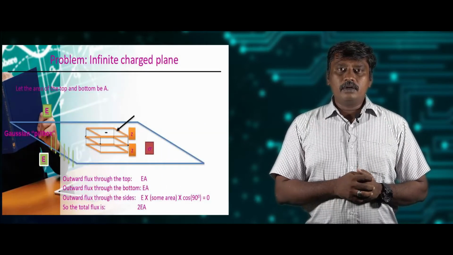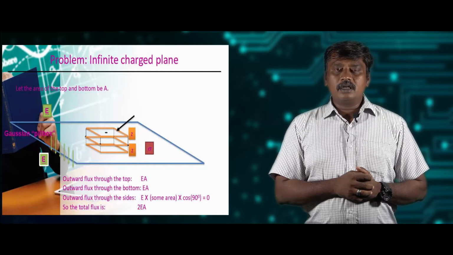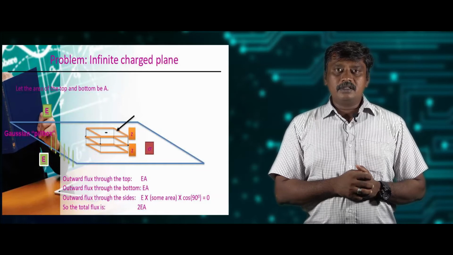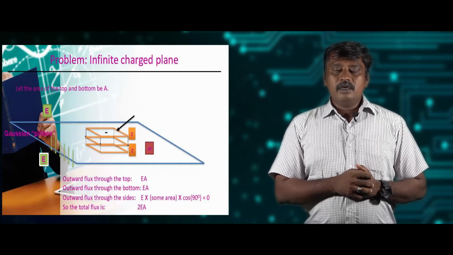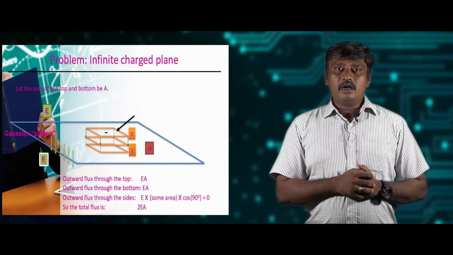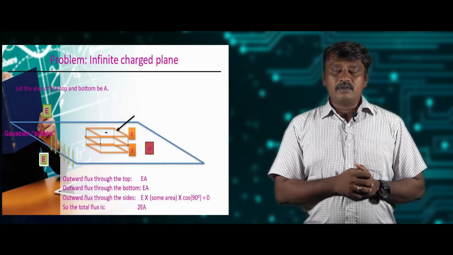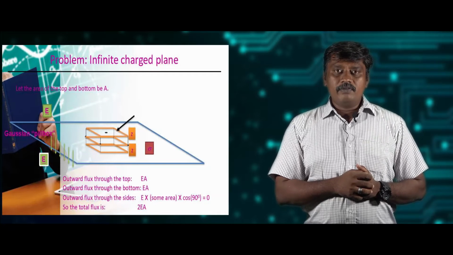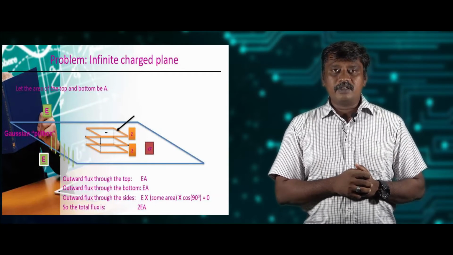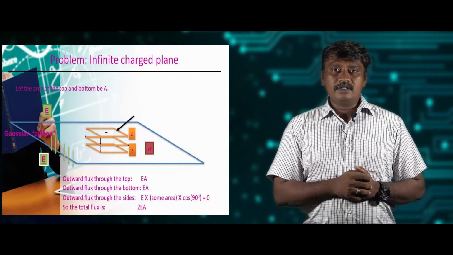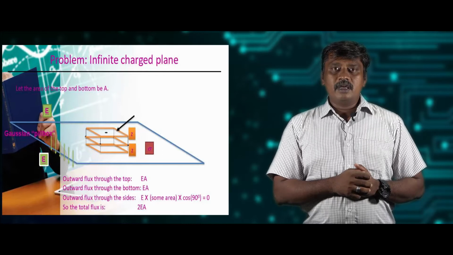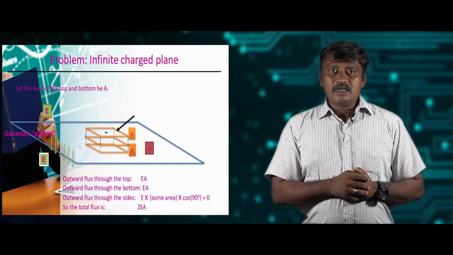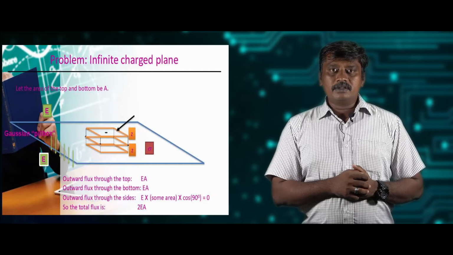As another example, we can consider how to apply Gauss law for an infinitely charged plane. Let us consider a charged plane of area A. The surface charge density is σ. We want to find the electric field at a point which is at a distance r from the charged plane. In order to find it, we construct a Gaussian surface. Here, the Gaussian surface is a rectangular pillbox which runs through the plane equally on either side. Let us consider the area of that Gaussian pillbox to be A.